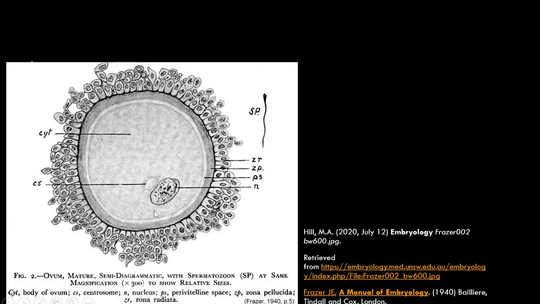This is the ovum. This ovum has the nucleus, the cytoplasm, and you can see the centrosome present near the nucleus. This is the perivitelline space that is present, the zona pellucida and the zona radiata. And this is the comparative size of the spermatozoon.